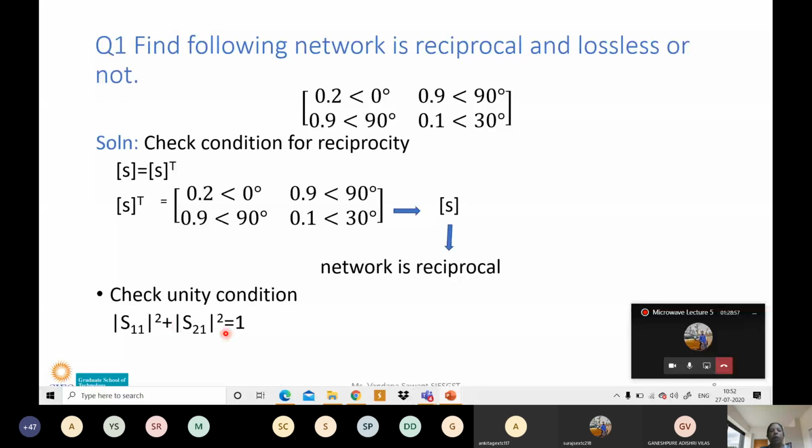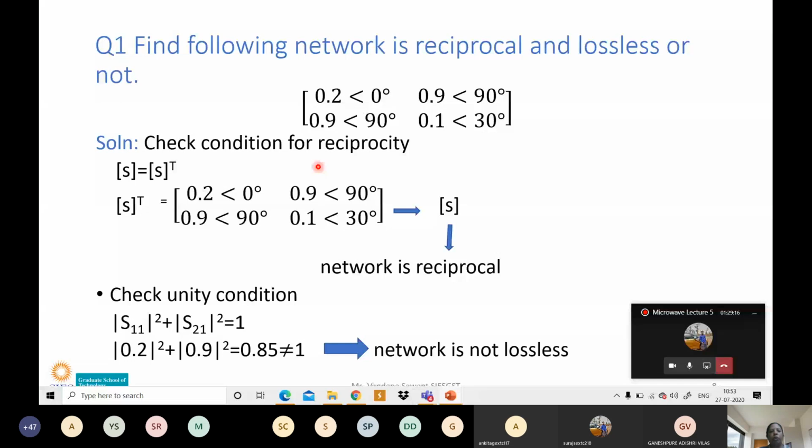Now what is the value of S11? 0.2. And what is the value for S21? 0.9. So we will put 0.2 and 0.9. 0.2 we will put in the place of S11: 0.2 square plus S21, which is 0.9, so 0.9 square. So add 0.2 square plus 0.9 square. How much is it coming? You check yourself.